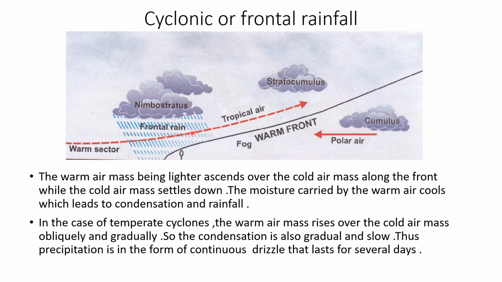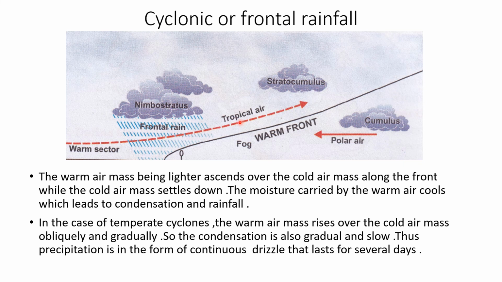The warm air mass, being lighter, ascends over the cold air mass along the front, while the cold air mass settles down. The moisture that is carried by the warm air cools. As a result, condensation takes place, clouds are formed, and rainfall occurs.